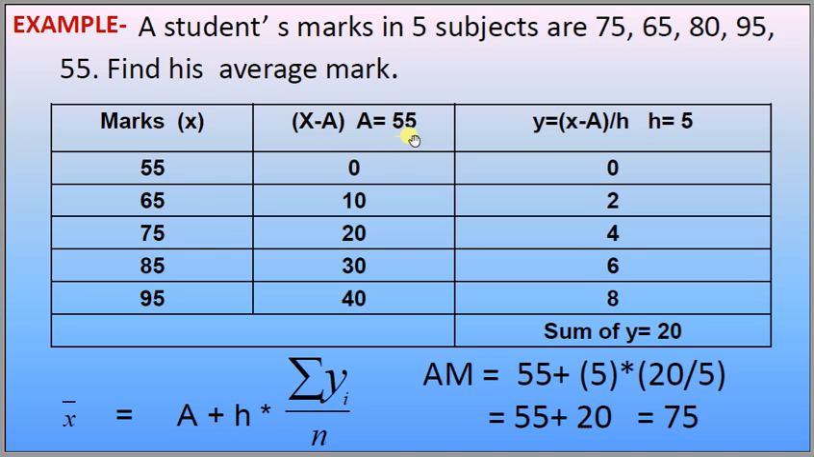Here the assumed mean we have already taken is 55, plus 5 is the value of h, and summation y is 20, and the number of observations is 1, 2, 3, 4, 5, that is divided by 5. 20 into 5 is 100, 100 divided by 5 is 20, and 55 plus 20 is equal to 75. The average marks obtained by the student is 75.